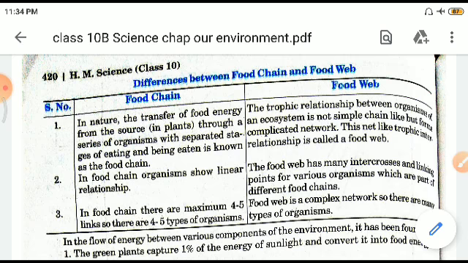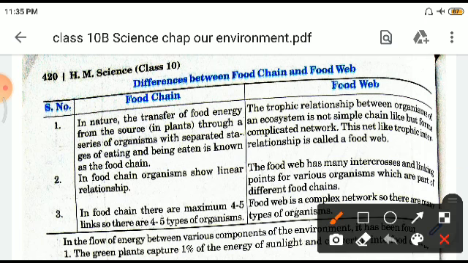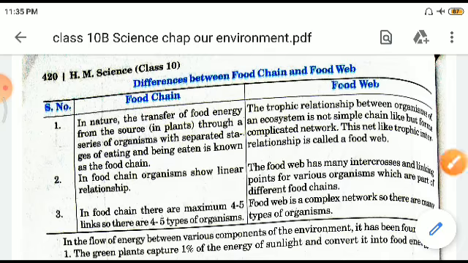Right, in food chain, organisms show linear relationship. In food web, it has many intercrossed and linking points. Right, in food chain there are maximum 4 to 5 links, so there are 4 to 5 types of organisms. Food web is a complex network. Right, remember this, food chain is a simple one, but food web is a complex network.